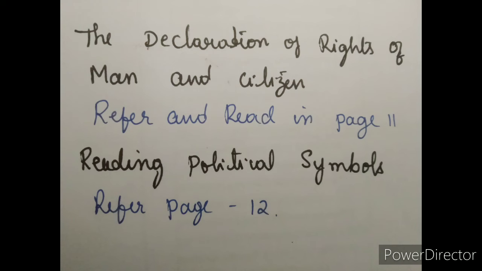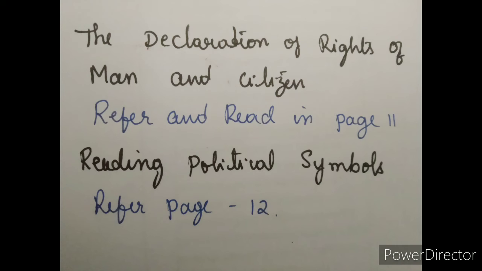Here they have given some symbols, right? The political symbols. First they have given the chain that was broken. What does it indicate? Becoming free. The second one they have given is the bundle of rods. We already learnt this when you were in first or second standard: unity is strength. One lesson is there. In the same way they explained it. And next is the eye within the triangular radiating light. The all-seeing eye stands for knowledge. The rays of the sun will drive away the clouds of ignorance. That is the symbol of the eye.